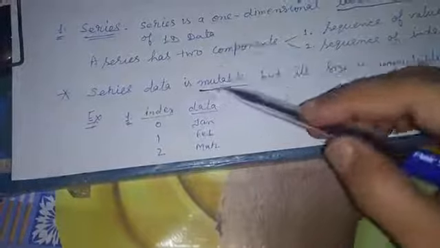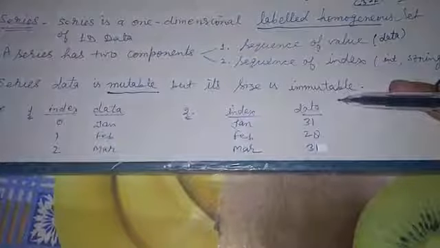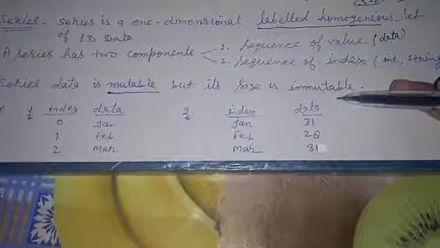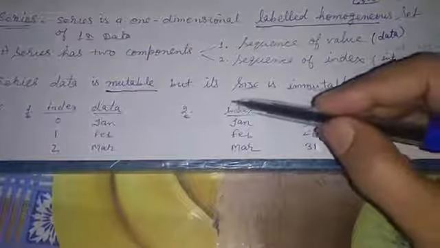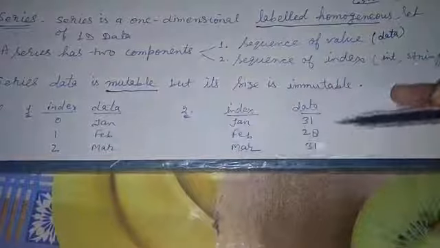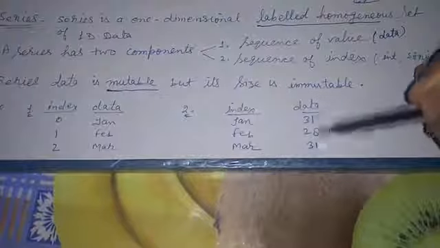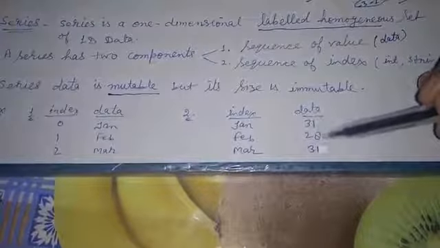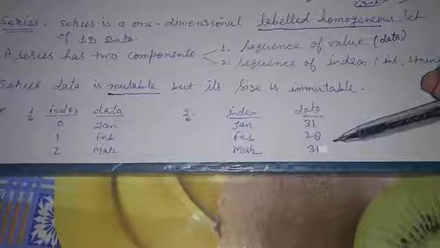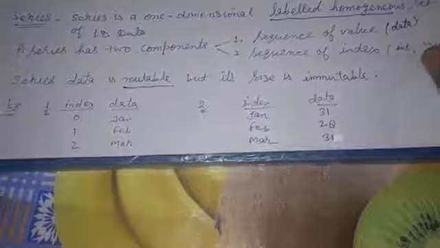So series data is mutable, but its size is immutable, which means you cannot change the size of the series once created. For example, if I create this series with this data, I cannot add or remove data from the series. However, I can change the values of the series.